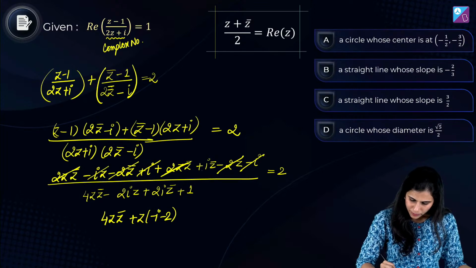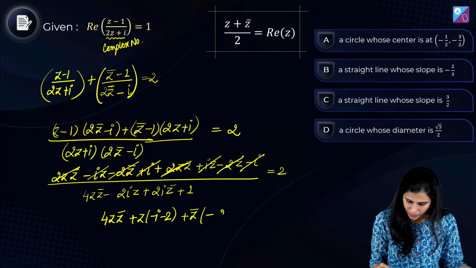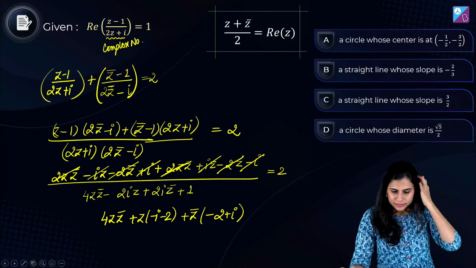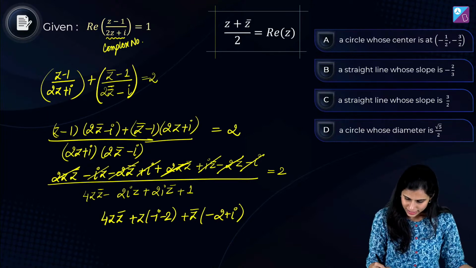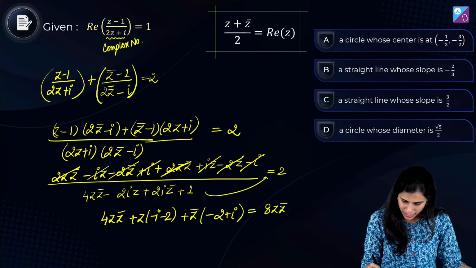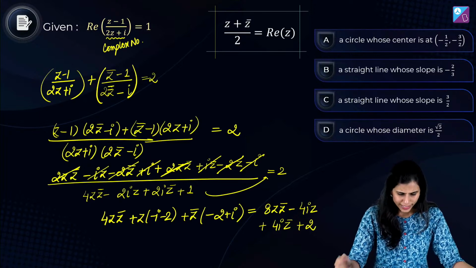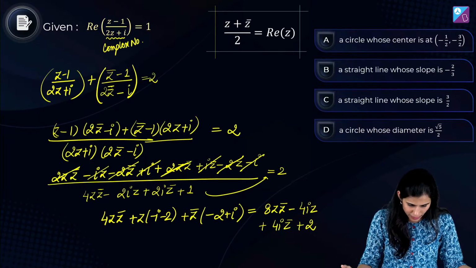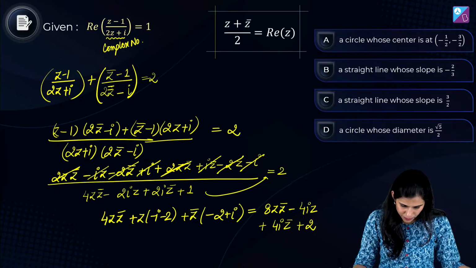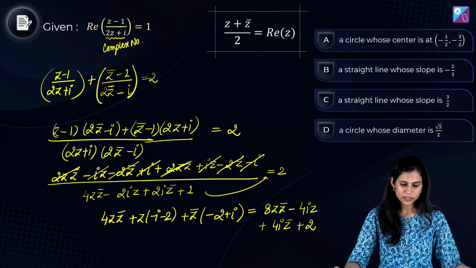Minus 2z bar plus iota z bar, so z bar common: minus 2 plus iota. Got it? Equal to, send everything there. You will get 8z z bar minus 4 iota z plus 4 iota z bar plus 2. Let's quickly check once. So you have 2z z bar minus iota z minus 2z bar plus iota, and then 2z z bar plus iota z bar, minus 2z and minus iota.